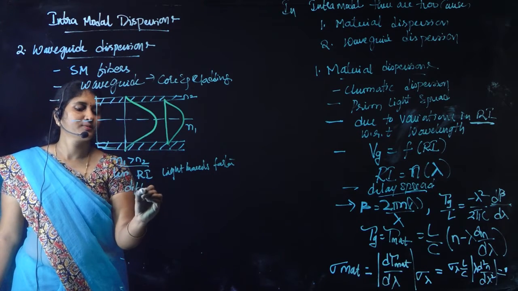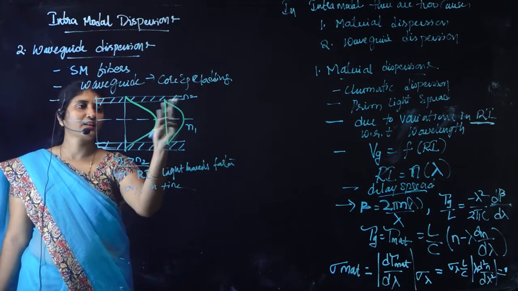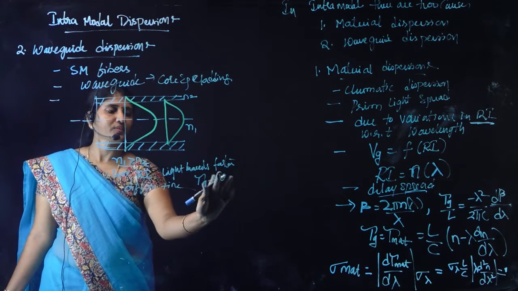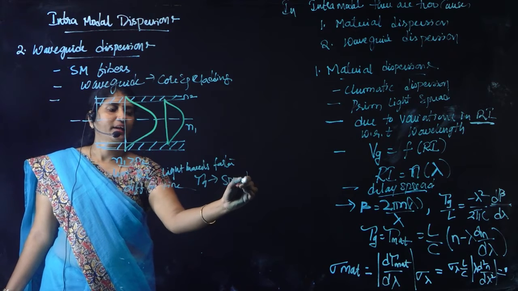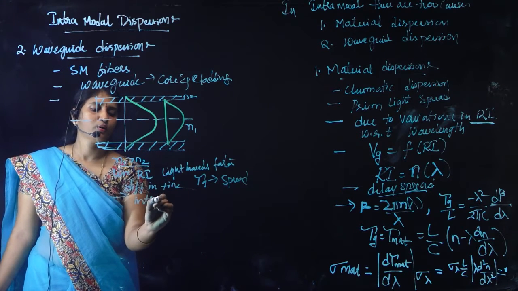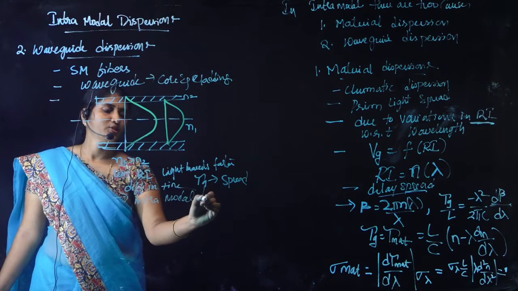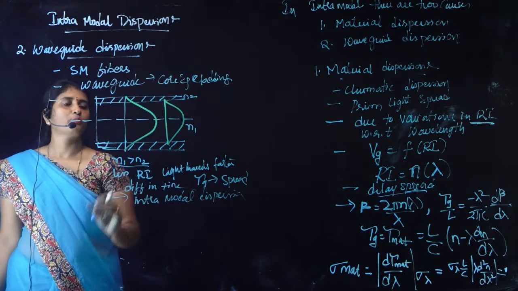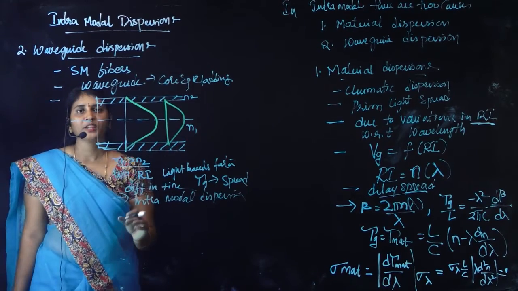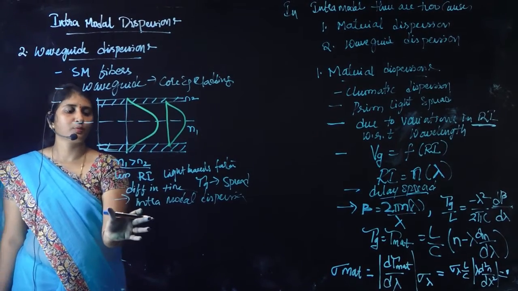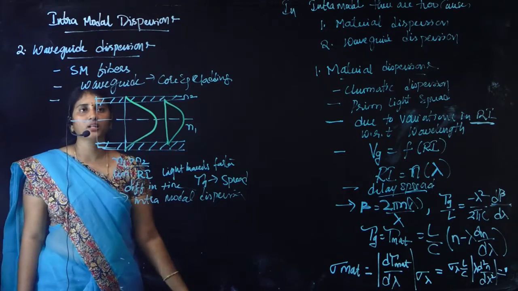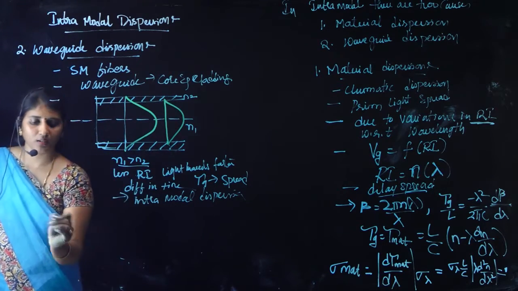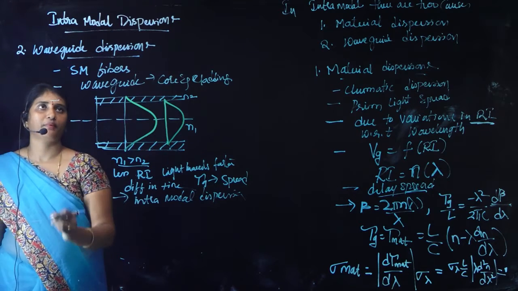So this difference in time of travel of the spectral components will lead to group delay, and in turn it leads to pulse spread, and hence causes the intramodal dispersion. So the waveguide nature, or how the spectral components are propagating inside the core region, is the main factor responsible for the occurrence of this intramodal dispersion, right? So now let us see the expression for the pulse spread in waveguide dispersion.